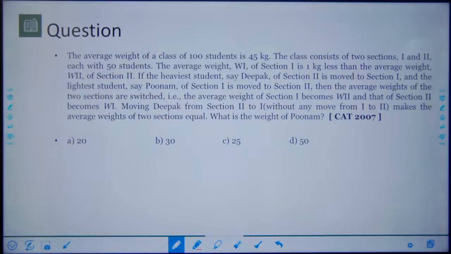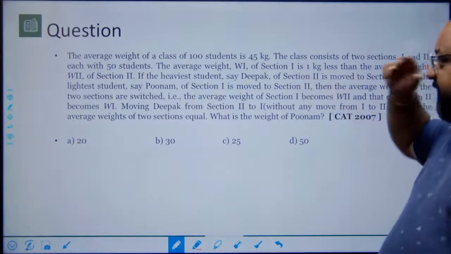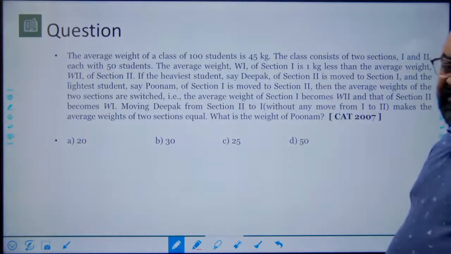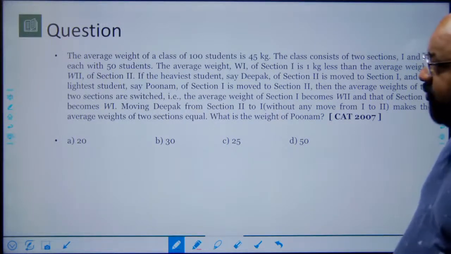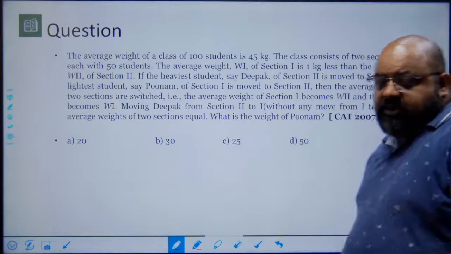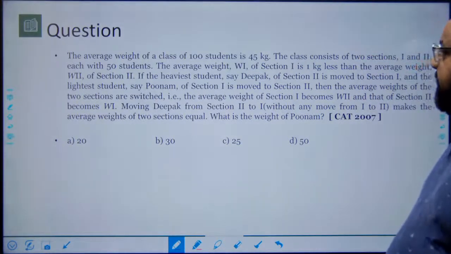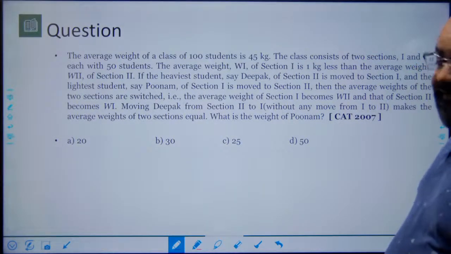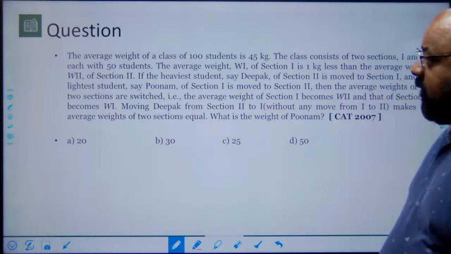It says the average weight of a class of 100 students is 45 kg. The class consists of 2 sections, 1 and 2, each with 50 students. The average weight W1 of section 1 is 1 kg less than the average weight W2 of section 2.